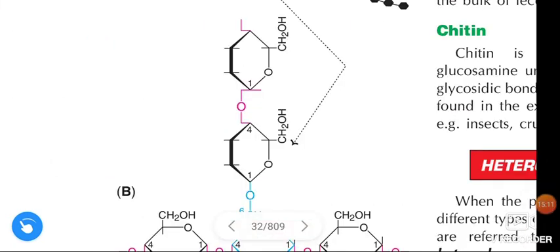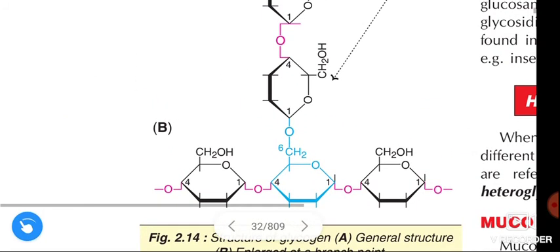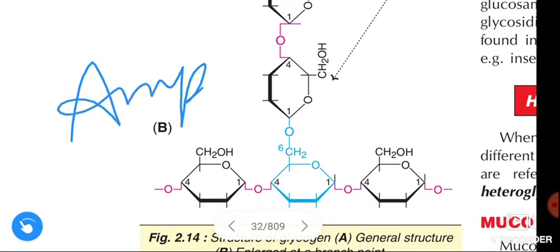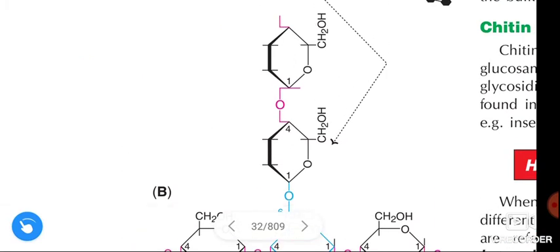See this structure. This is the structure of glycogen, and this glycogen structure is most similar to amylopectin. But the difference here is that glycogen contains more number of branches when compared to amylopectin.